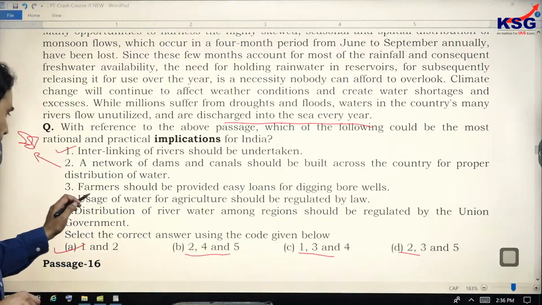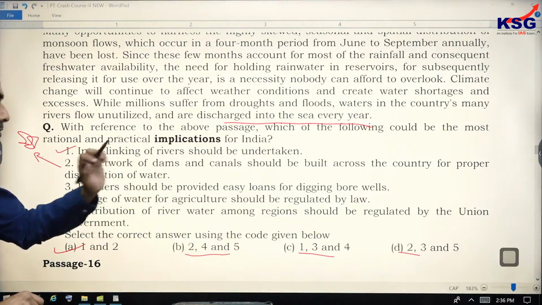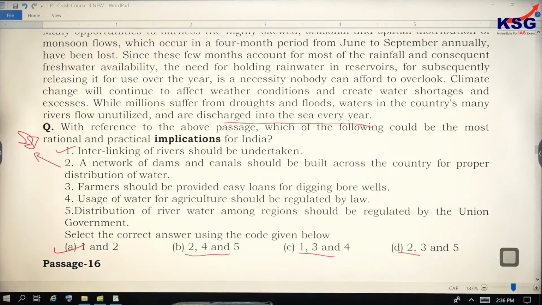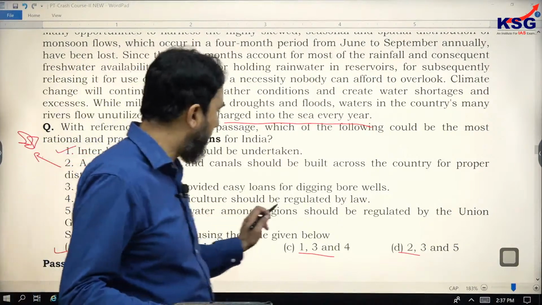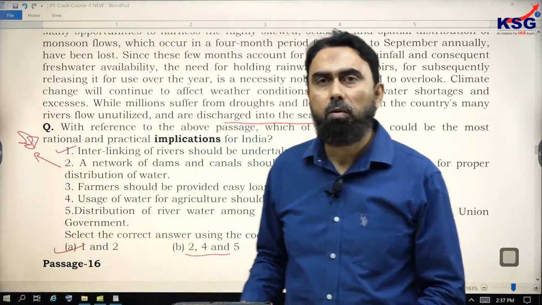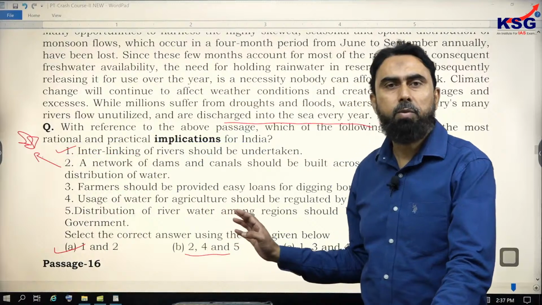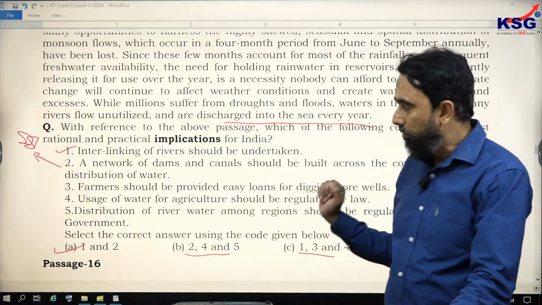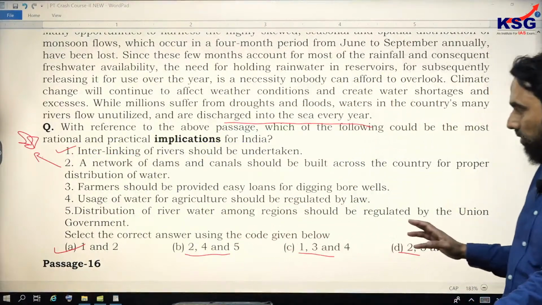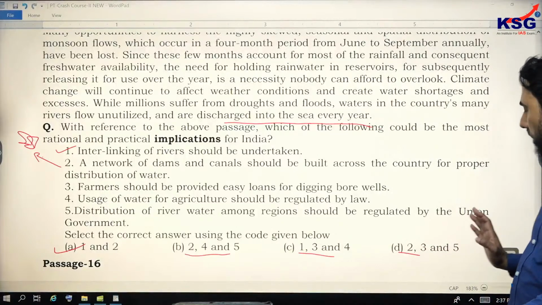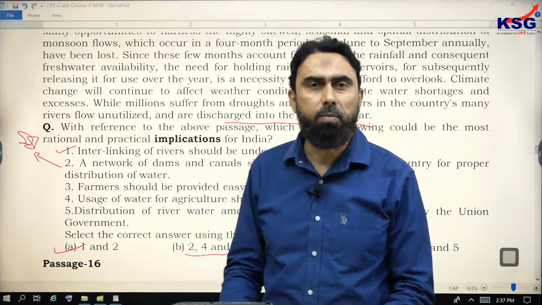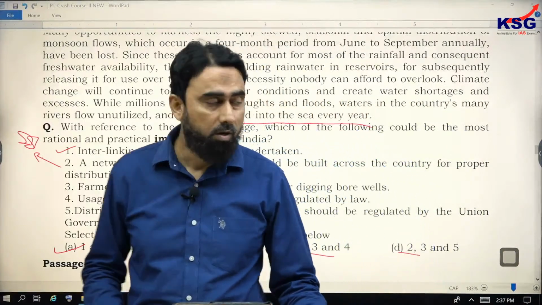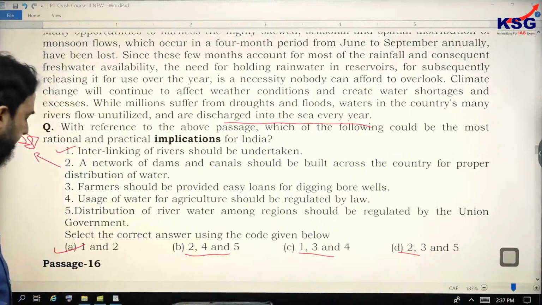For the sake of discussion, third one is talking about the groundwater, hence does not make sense. Fourth is usage of water for agriculture should be regulated by law. It is only talking about agriculture, number one, and regulated by law. We do not know whether it's already regulated by law or not. Fifth is distribution of river water among regions should be regulated by the union government. But why should it be governed by the union government, or is the union government not governing it? So it is again not making sense.